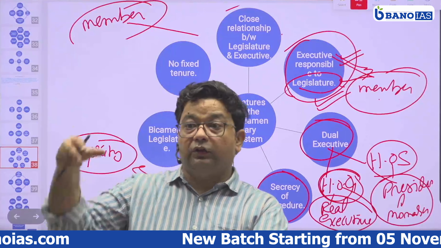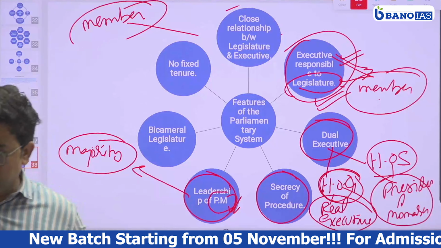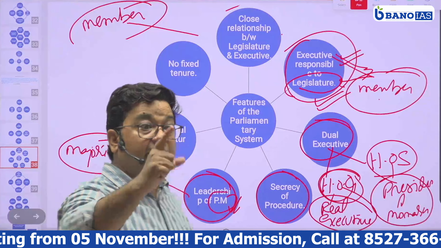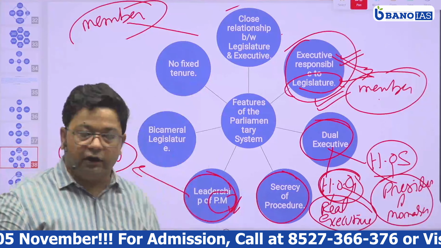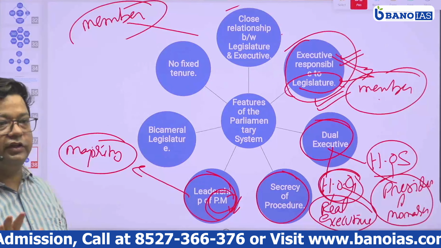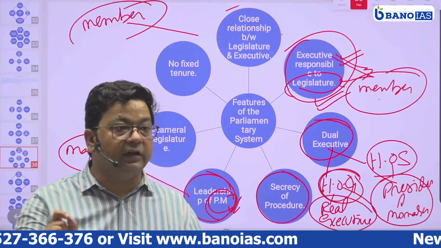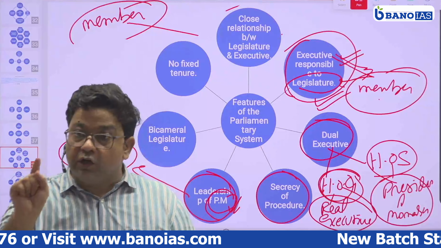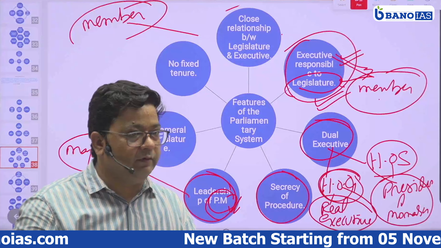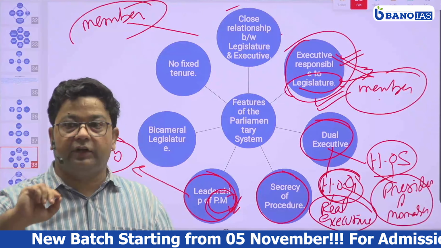रहे हो. Now that constituency, that MLA and MP, the party which is securing the maximum number of seats in a house will decide under whose leadership they are going to function for the rest of the tenure, and that leader will be appointed as prime minister at the center or chief minister in a state. So one of the features of the parliamentary form of government is functioning under the leadership of the prime minister. It also means if the prime minister resigns from his office, the government will fall. So it is necessary that the leader should be of a majority party.